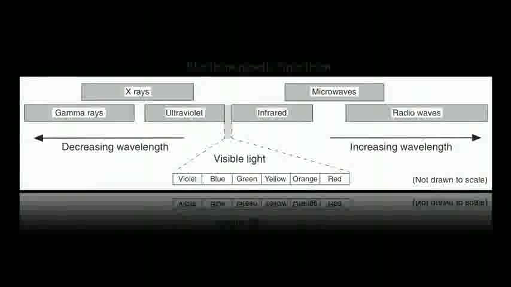Well, how was this theory created? Well, we need to talk a little bit about energy here to fully understand it. This is your electromagnetic spectrum. The left-hand side: gamma rays, X-rays, and ultraviolet, invisible light. On the right-hand side, you have infrared, microwaves, and radio waves. Left-hand side are what we call decreasing wavelength. Right-hand side, we have what are called increasing wavelength.